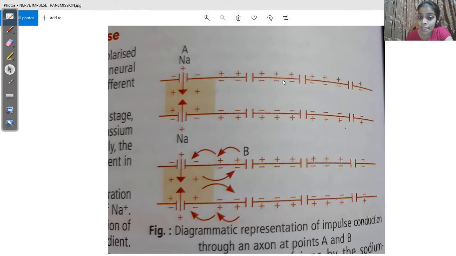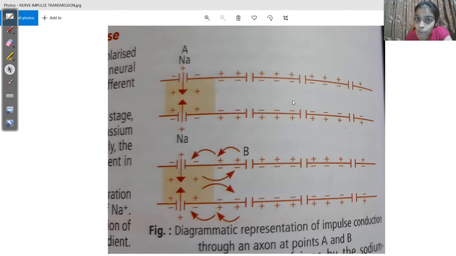More sodium ions from inside the membrane go out. I should not use the word diffuse, I would say goes out. Why not diffuse? I'll tell you. And potassium ions from outside come in. What did I say? Sodium ions from inside go out. Potassium ions from outside come in.